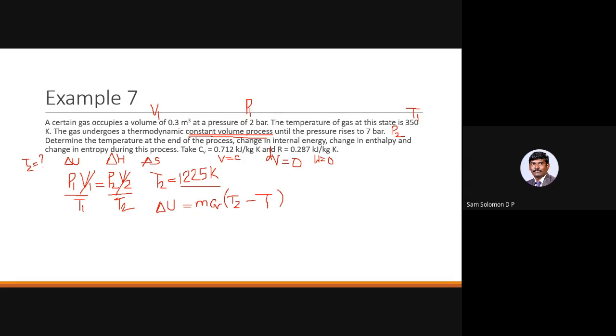So you have to find out mass using the ideal gas equation of state separately. So mass is equal to P1 V1 by R T1. You have to find out this separately and then use that in estimating the value of delta U. Okay. Similarly, you can find delta H also. So delta H equal to m Cp times T2 minus T1.